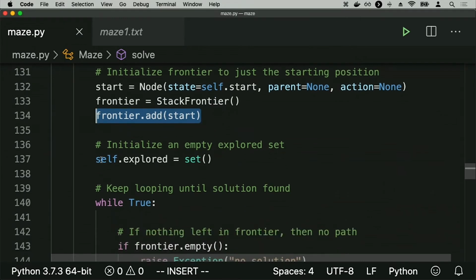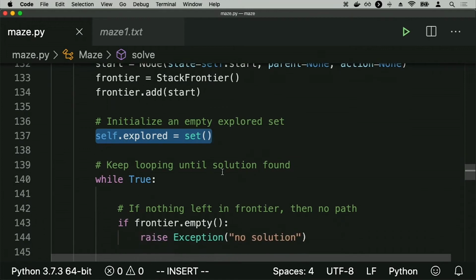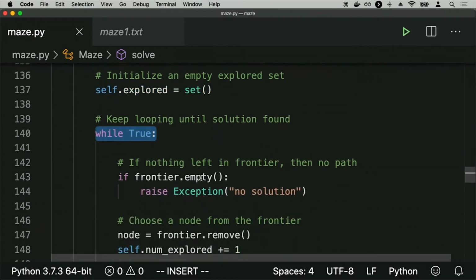We initialize an explored set that initially is empty. There's nothing we've explored so far. And now here's our loop, that notion of repeating something again and again. First, we check if the frontier is empty by calling that empty function that we saw the implementation of a moment ago. And if the frontier is indeed empty, we'll go ahead and raise an exception, or a Python error, to say, sorry, there is no solution to this problem.